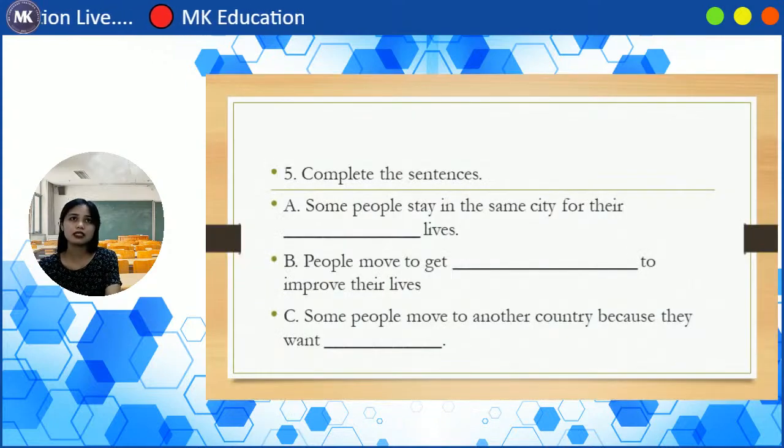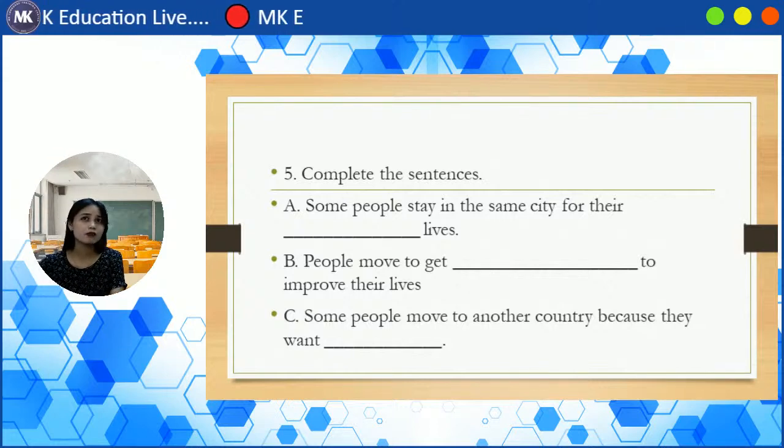So you need to complete the sentences. Some people prefer to stay in their hometown for their blank lives.